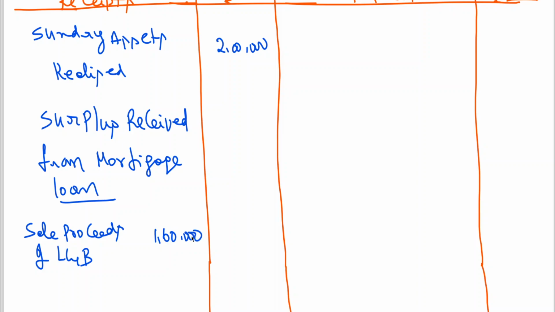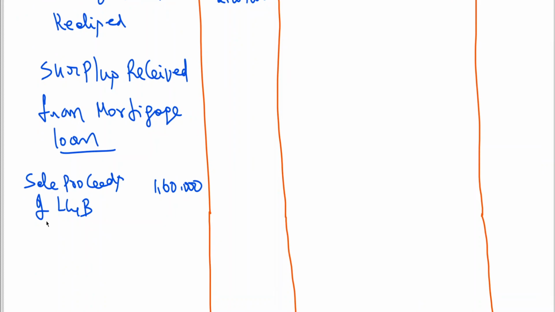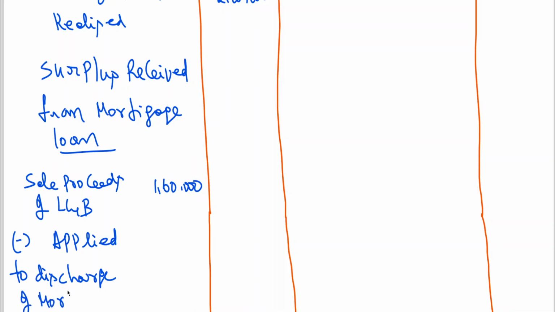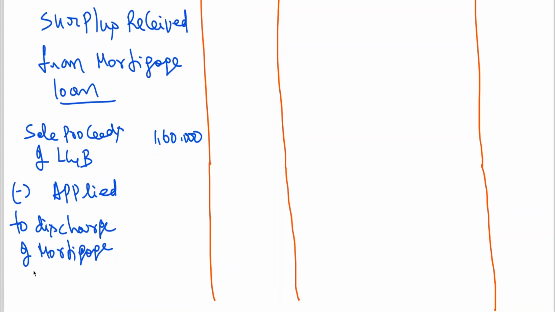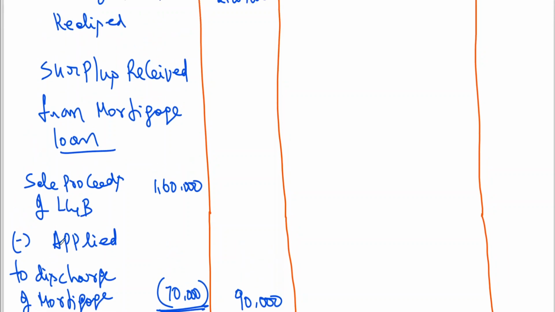Sale proceeds of land and building 1,60,000, less applied to discharge of mortgage loan, 70,000. 1,60,000 minus 70,000 comes to 90,000 rupees. Clear? This I have already explained.